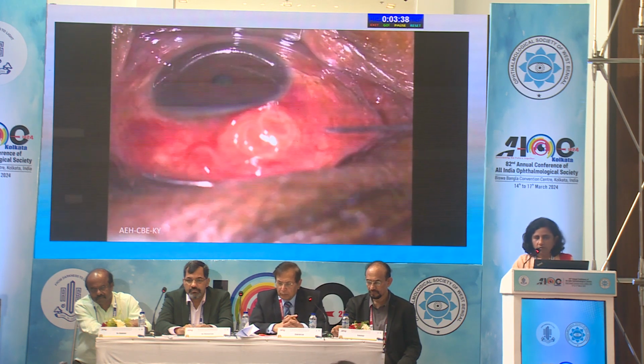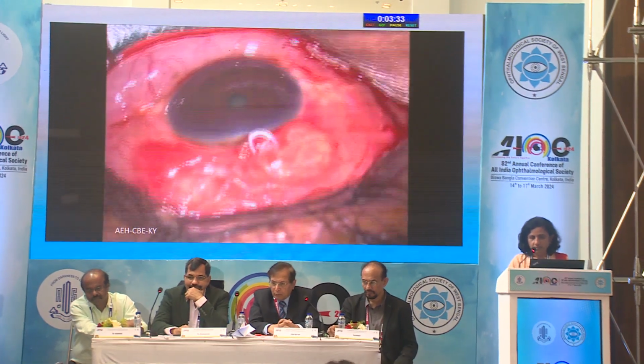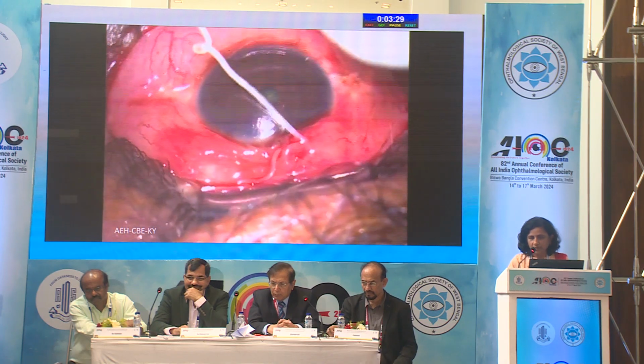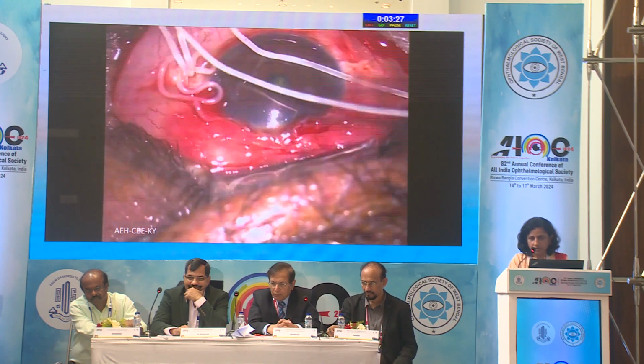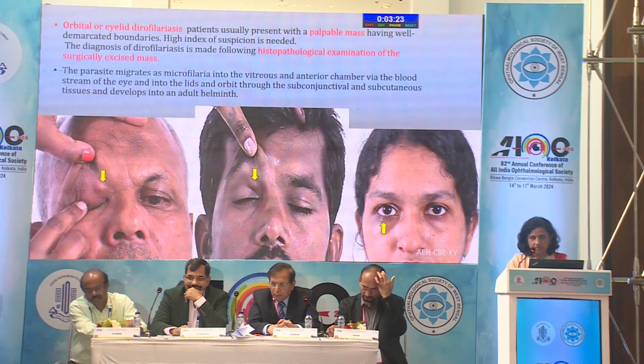This is a video of retrieval of the conjunctival worm. A small nick is made, and you have to hold the worm and pull it in one stretch, at one go. This is a thin worm, so this is how it looks. It has to be pulled immediately, otherwise it goes back into the subconjunctival space.